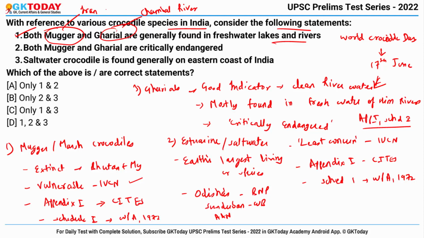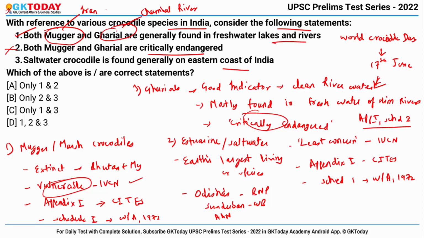Second is: both Magar and Gharial are critically endangered. No. Already I have told you, Magar is in the category of vulnerable, while Gharials are critically endangered. So this is wrong. And third is: saltwater crocodile is found generally on the eastern coast of India.